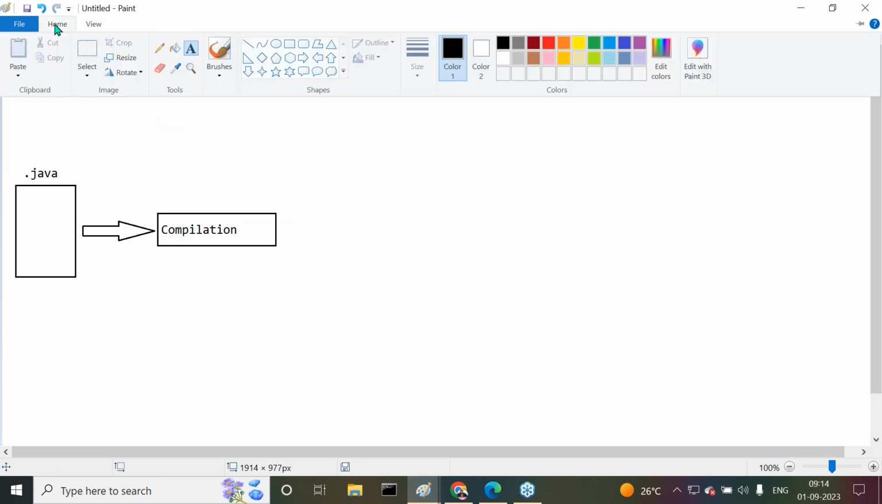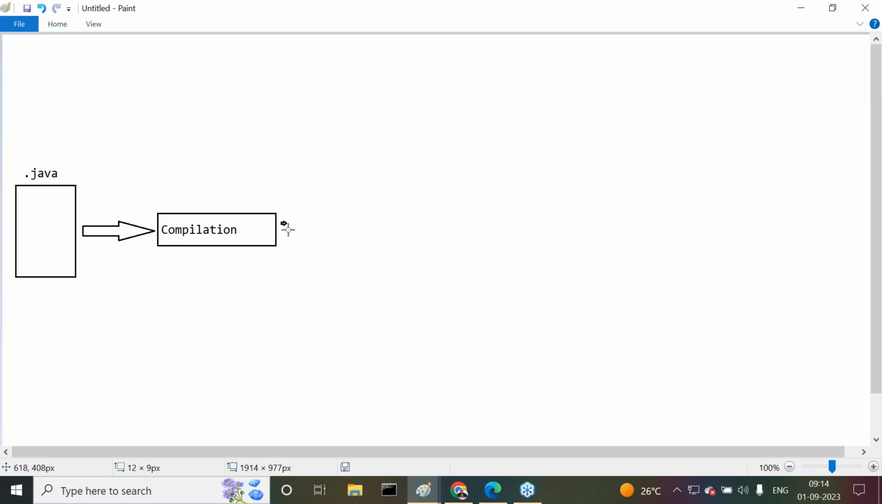When we compile a Java file, we know already what files we are able to get. In the case of C and C++, what files do we get? There is a little bit of confusion: maybe .exe, .obj, or some different files. But in the case of Java, there is no confusion. It's very clear: before compilation, .java; after compilation, .class. No other files are available.